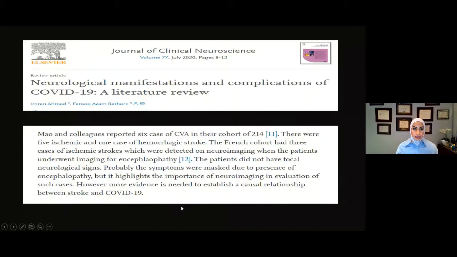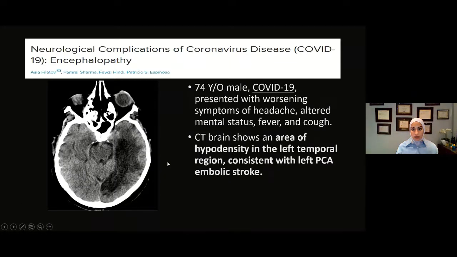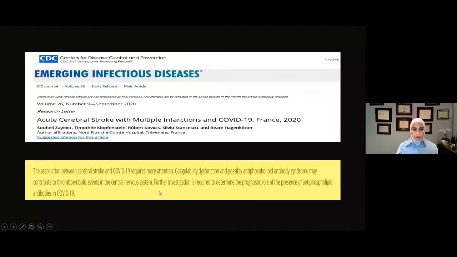In the literature, there was an article by the Journal of Clinical Neuroscience, Neurological Manifestations and Complications of COVID-19, as well, showing a 74 years old male COVID positive patient with CT brain findings of hypodensity in the left temporal region consistent with left PCA embolic stroke.